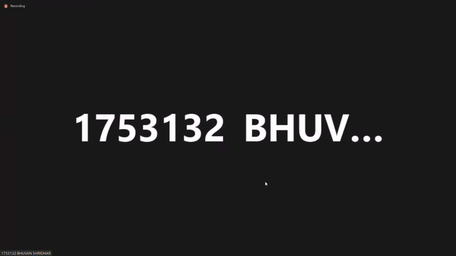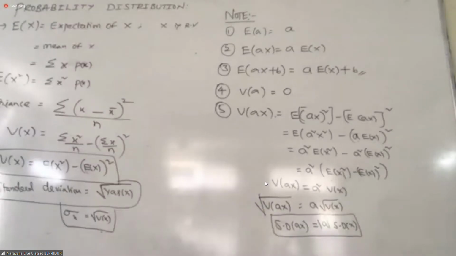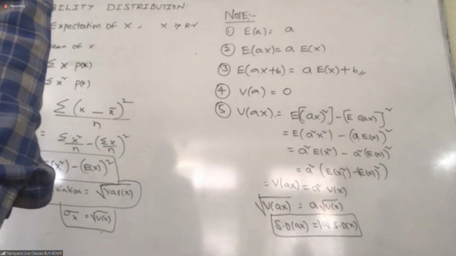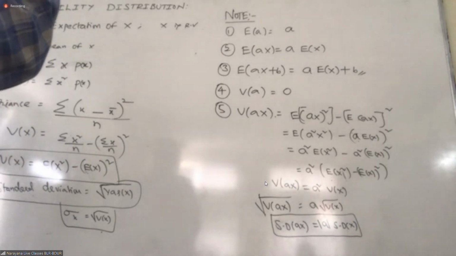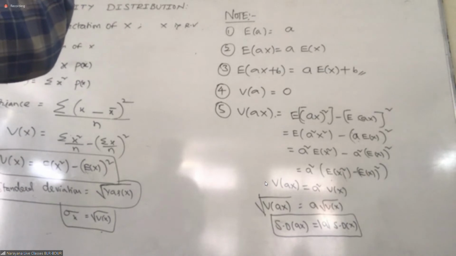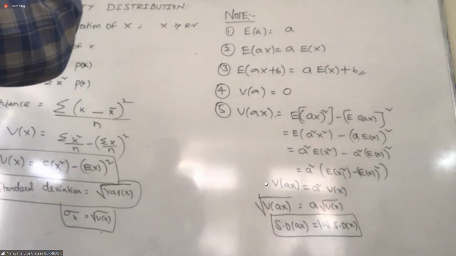So k will be minus 1 or 1 by 10. But if you take k as minus 1, it will not be accepted. If you solve that quadratic equation, you are getting two values for k. One value is minus 1, one more value is 1 by 10. If you put k equal to minus 1, some of the probabilities are going to be negative. That's why don't accept that. Then k equals 1 by 10. That is the k.